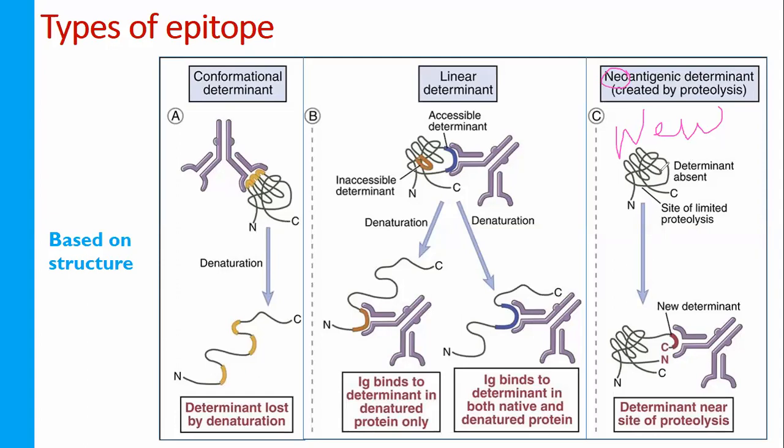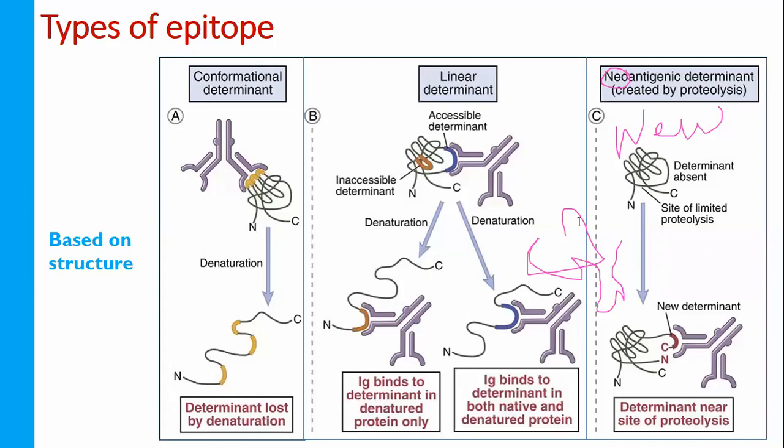Initially the protein doesn't have any kind of epitope, but when I go for proteolytic cleavage, proteolytic hydrolysis, when I cut it using some proteolytic enzymes, then due to the cleavage there is a carboxyl end and an amino end. I will give you an example. Suppose there is a protein molecule, as I have drawn here.